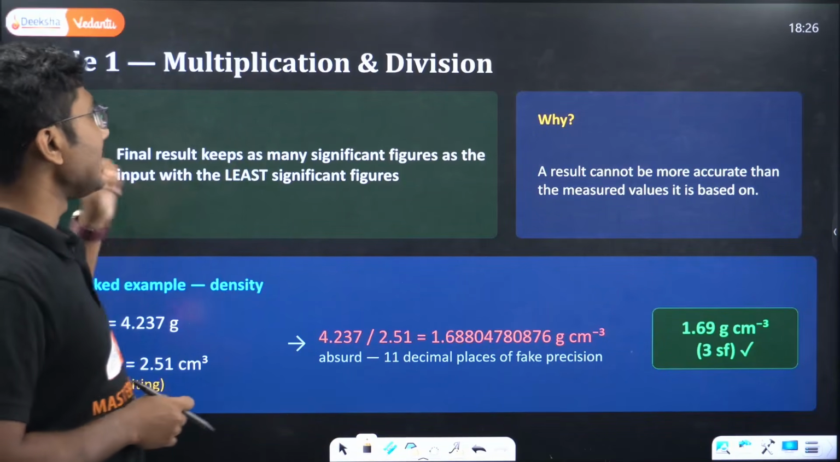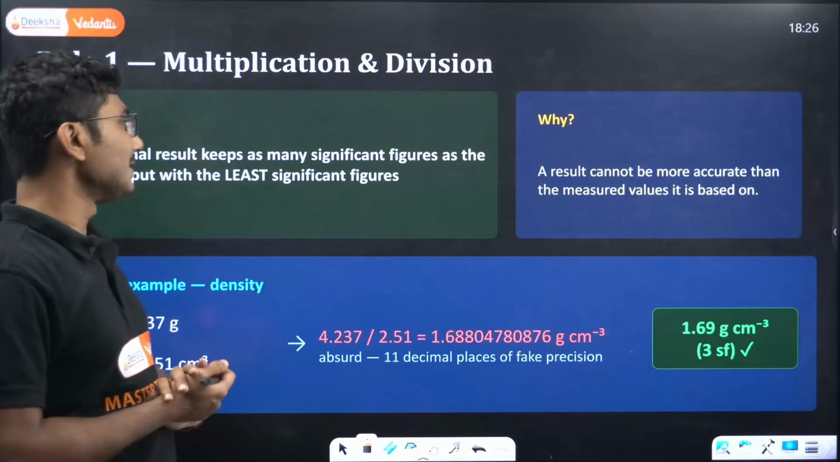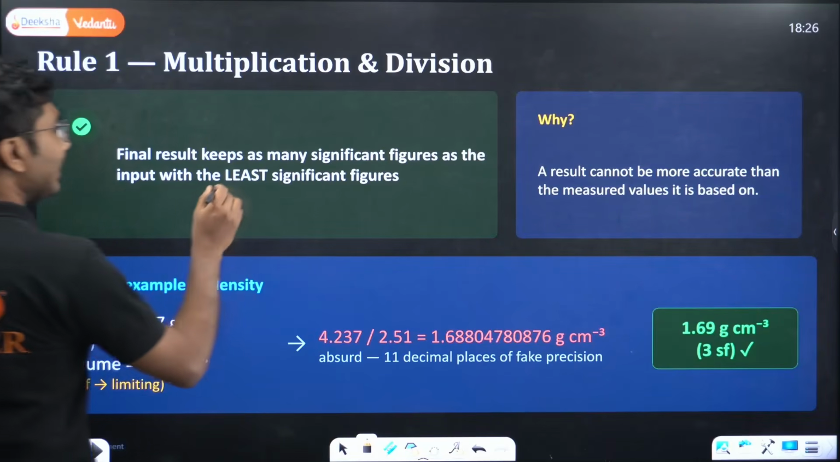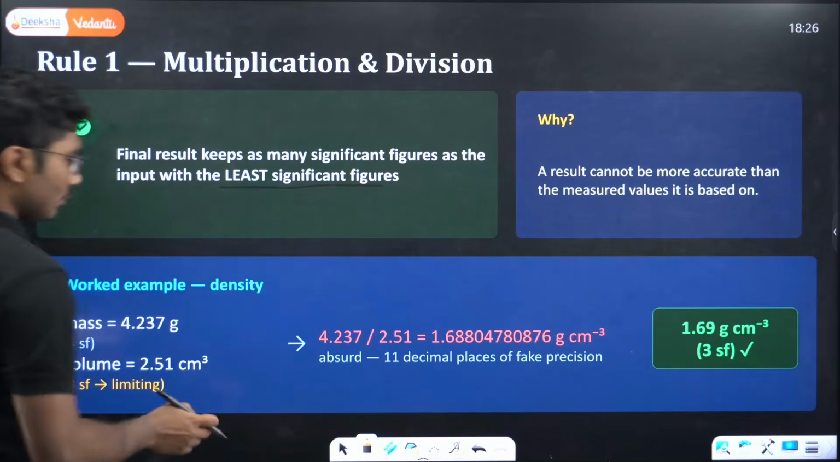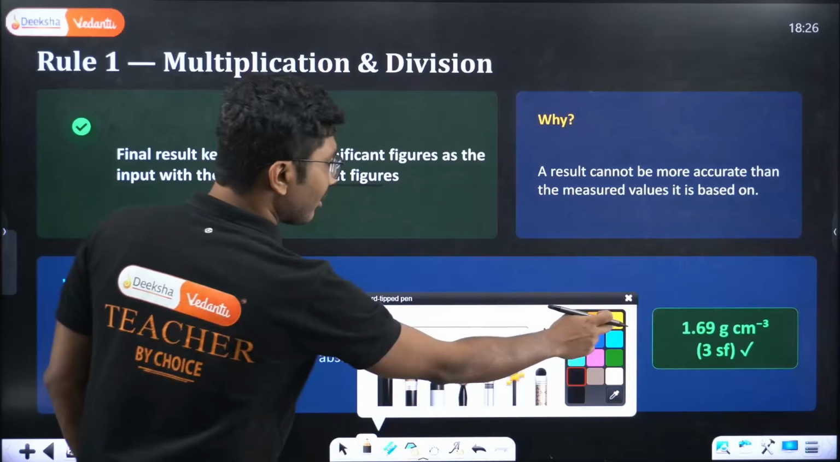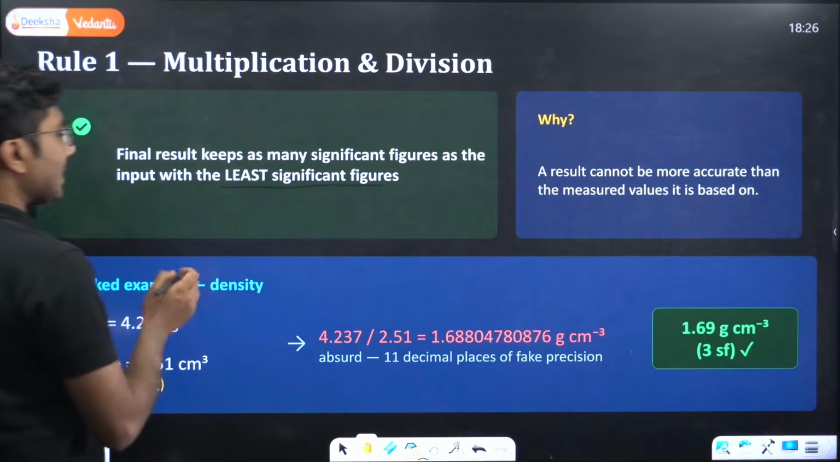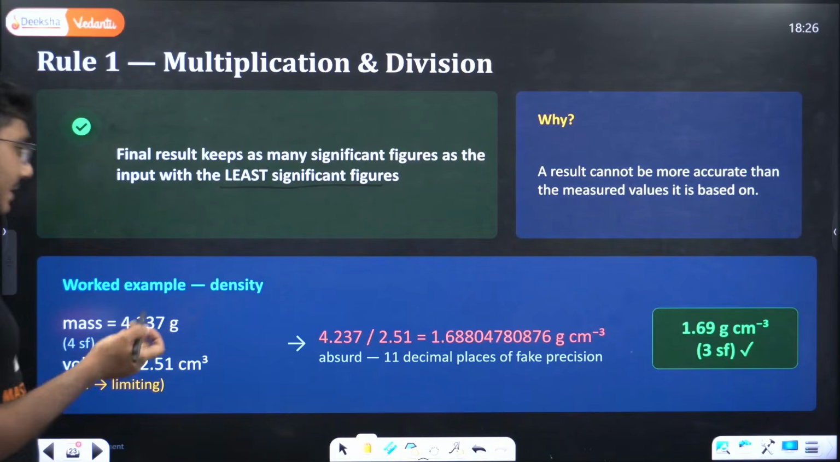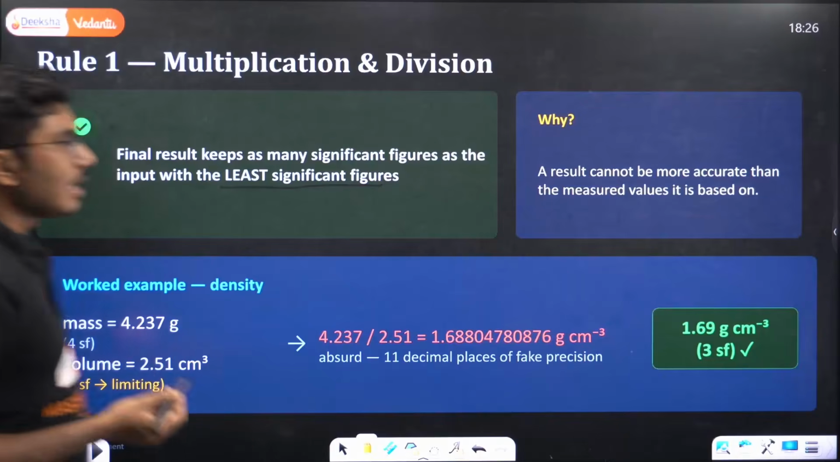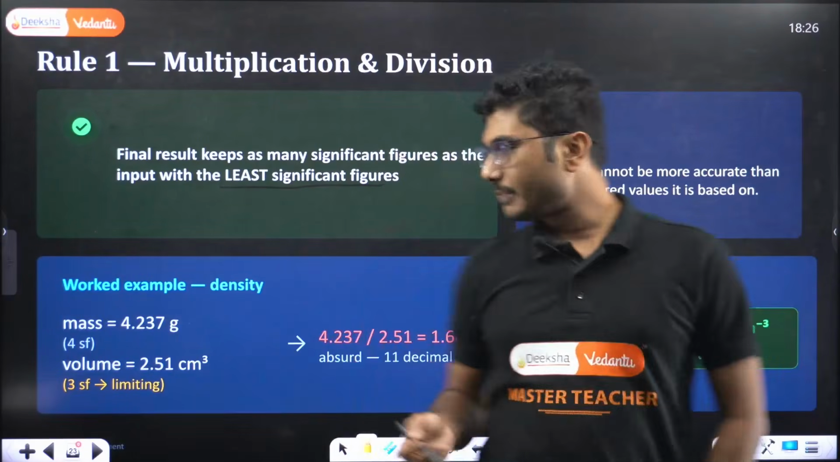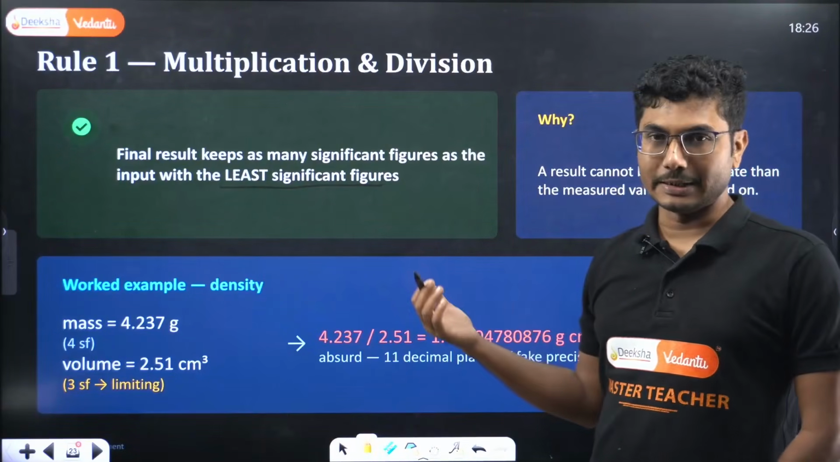Now let's look into that. The final result keeps as many significant figures as the input with the least significant figures. So when you are multiplying or dividing two numbers, one example shown here is calculating the density.